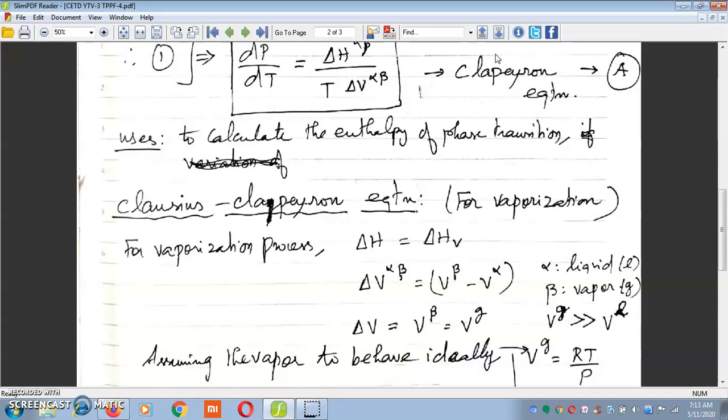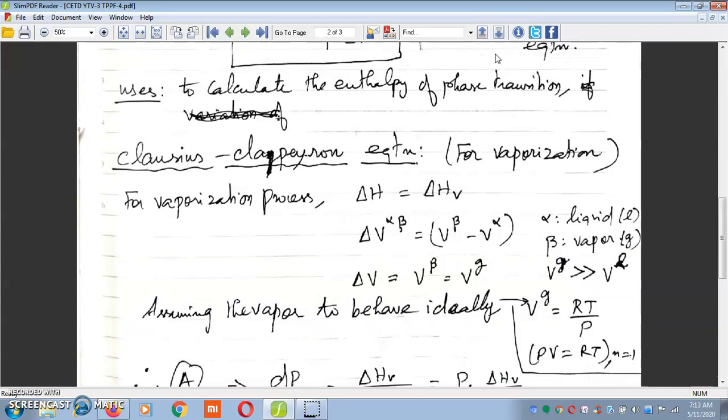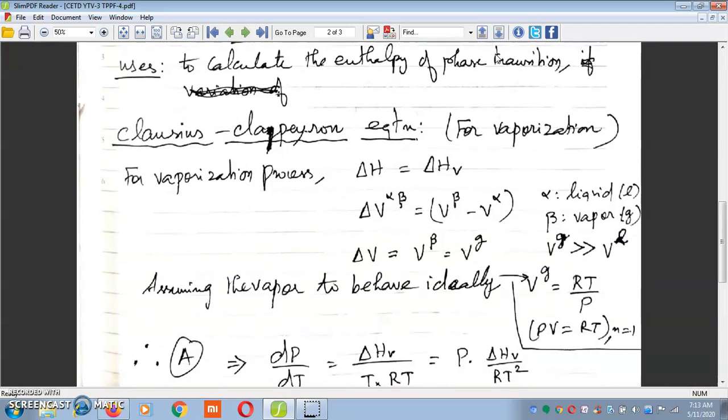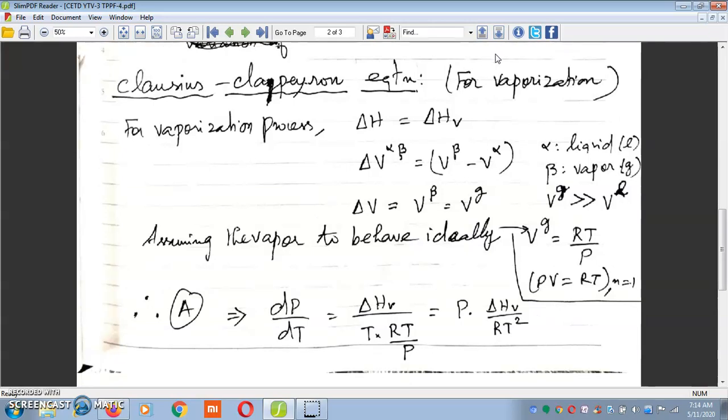Therefore, I can write del V is equal to the volume of the gas phase, that is del V is equal to Vg. And assuming the vapor to behave ideally, we can use PV is equal to nRT for n is equal to 1. I can write volume of the gas phase Vg is equal to RT by P. Now I can substitute this for Vg in equation A, and equation A becomes dP by dT is equal to P into del HV by RT square.